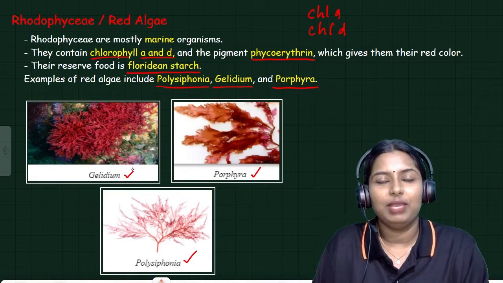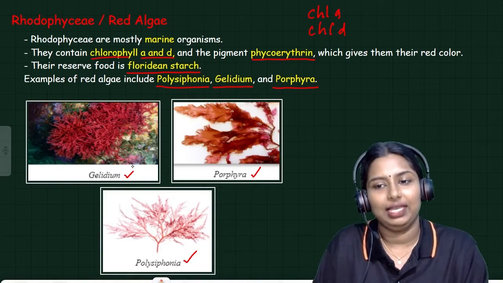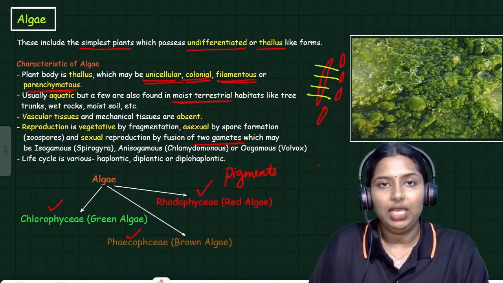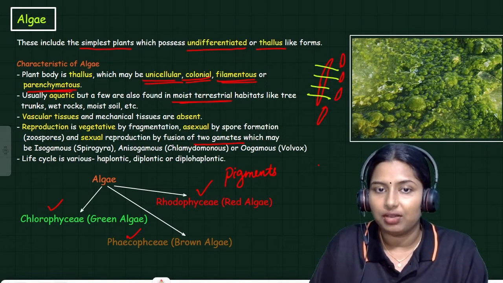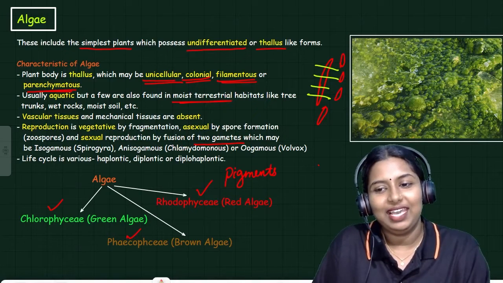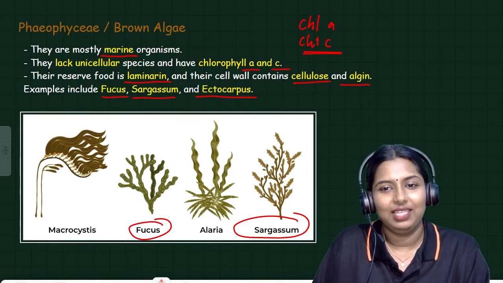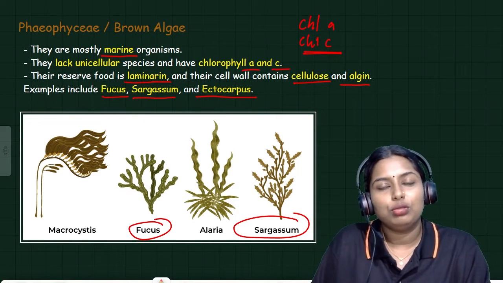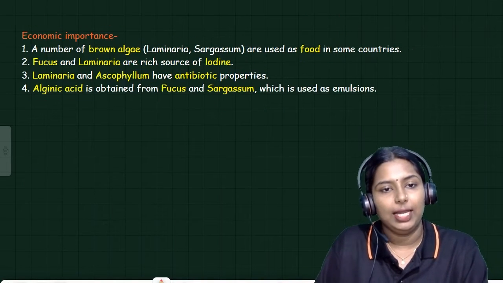So these are the major important classifications of algae. Algae are of three types. What are they? Chlorophyceae, which is green in color, Phaeophyceae in brown color, Rhodophyceae in red color. Now we have to go through the economic importance of algae.